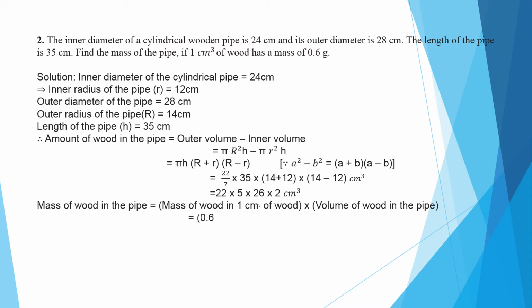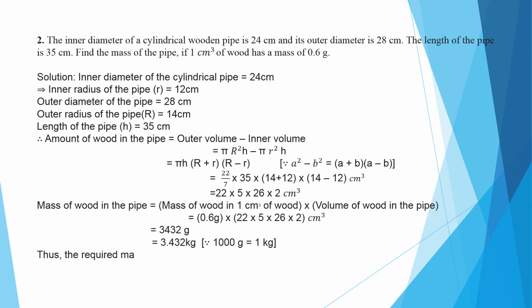So mass will be how much? 0.6 gram into 22 into 5 into 26 into 2. On calculation we are getting 3432 gram. Convert into kg, divide by 1000. We are getting 3.432 kg. So the required mass of the pipe is 3.432 kg. Okay. Coming to the next one.